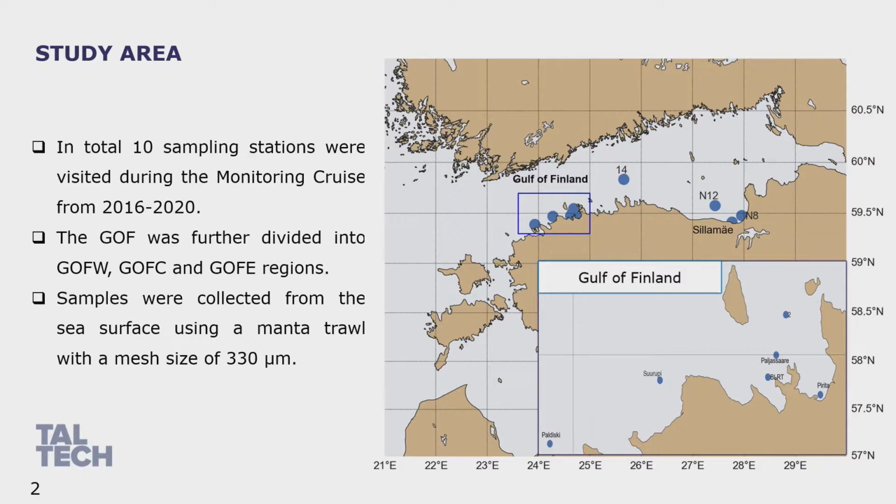So this is our study area. During the monitoring cruise from 2016 to 2020, we visited over 10 sampling stations. To better understand the Gulf of Finland region, we divided it into 3 different regions. As you can see in the sub-map, there are 6 stations in the western part of the Gulf of Finland, 1 in the central and 3 in the eastern part.